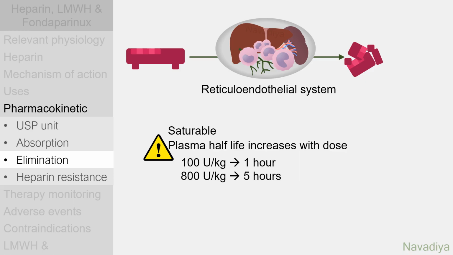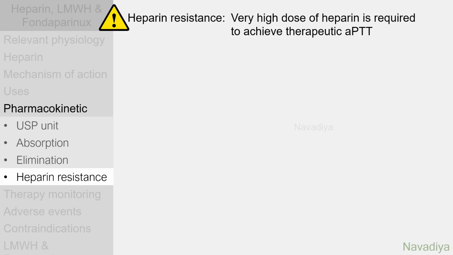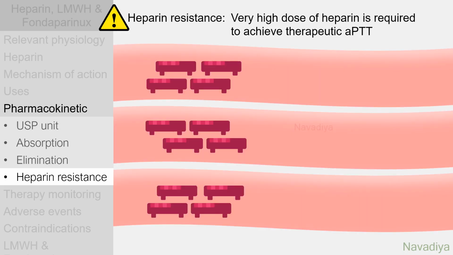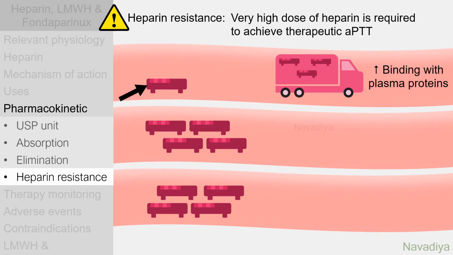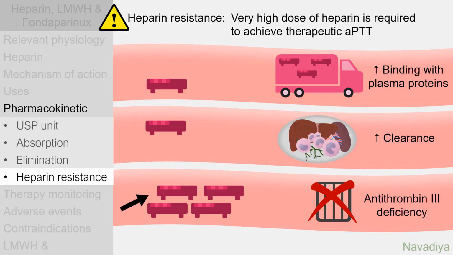Now let's talk about heparin resistance. In this situation, patient does not respond to heparin and requires very high dose to achieve therapeutic APTT, or sometimes it's not achieved at all. This can happen due to multiple reasons, like increased binding of heparin with plasma proteins. So enough heparin is not present in free form to work. Its increased clearance and deficiency of antithrombin 3 through which heparin works. These are the genuine reasons where heparin is not working enough and desired APTT is not achieved.